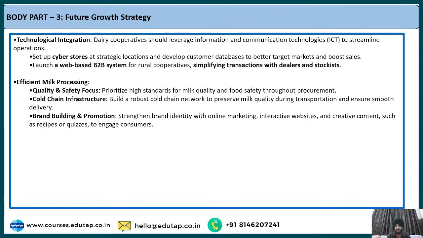eventually when there is a brand identity, what will happen is it is going to promote this whole dairy sector. Fine. And imagine if there is a dairy cooperative, and if this dairy cooperative has established itself as a brand, then don't you think that it will be able to promote market stability? It will be able to give competition to the private firms that are there in the market, and eventually serve the benefits to the small farmers also. So brand building and promotion is also a very good concept, a very good idea that shall be promoted.